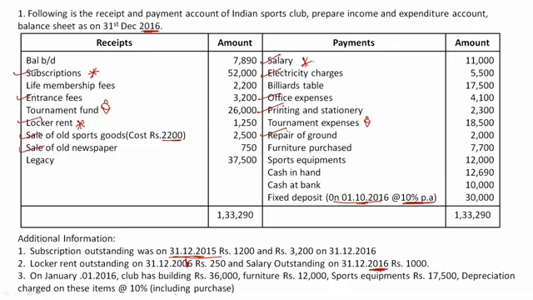Then we have, okay, so our club is having certain assets at the beginning of the year on January 1, 2016, in the sense beginning of the year, right? So club is owning certain assets. Okay, so club has buildings of rupees 36,000, furniture of rupees 12,000, sports equipments of rupees 17,500, and depreciation charged on these items at the rate 10 percentage, including purchase.